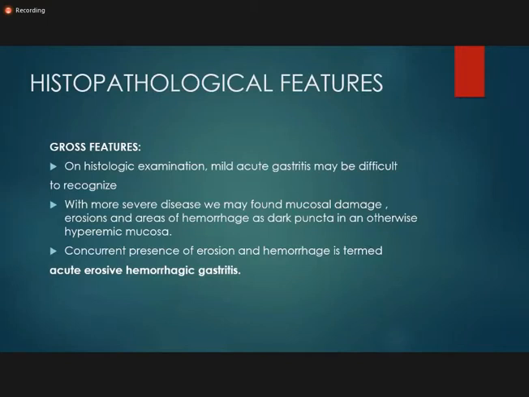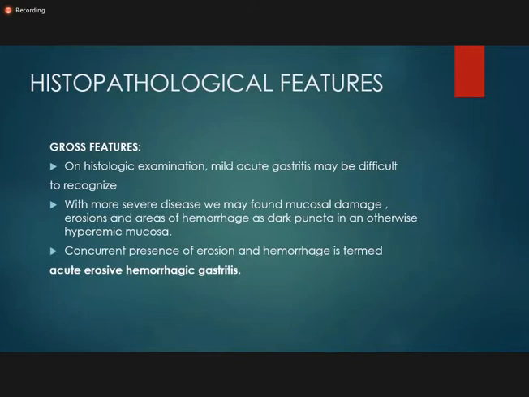Grossly, with the naked eye, if the acute gastritis is mild, you may not see anything on the stomach. But if acute gastritis is severe, then you may find mucosal damage, erosions, areas of hemorrhage, dark puncta in otherwise hyperemic mucosa, that is red-colored mucosa because of the increased blood flow in the mucosa.